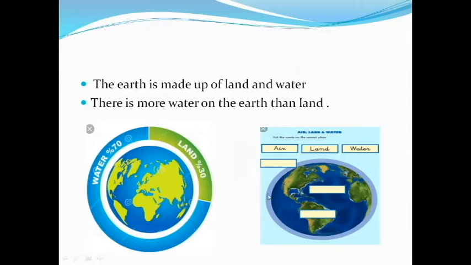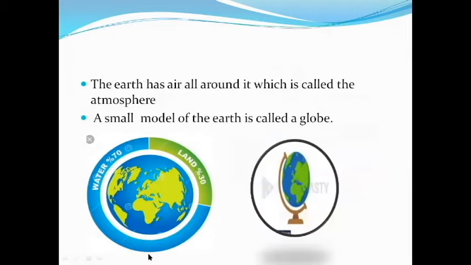Now you see that the blue area shows water and the green area shows land, and the outer layer there is known as air. Now it is clear, children. So the Earth has air. See children, what is this? This blue color shows the air. The Earth is surrounded by air all around it, a layer. The Earth has air like a circle around it, which is called the atmosphere.